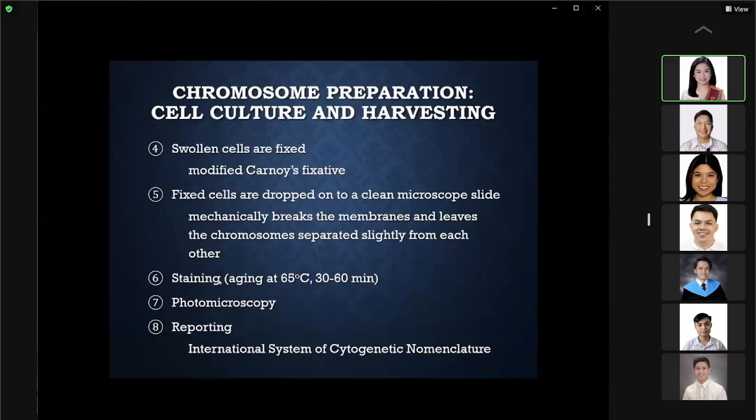And then you do your staining, okay, after which you do your photomicroscopy. You take pictures of the chromosomes that have already been stained, usually with Giemsa stain, no? And then we cut the pictures of the chromosomes, pair them, and arrange them from chromosome 1 to 22, and then the sex chromosomes, and then do the reporting using the International System for Human Cytogenetic Nomenclature.